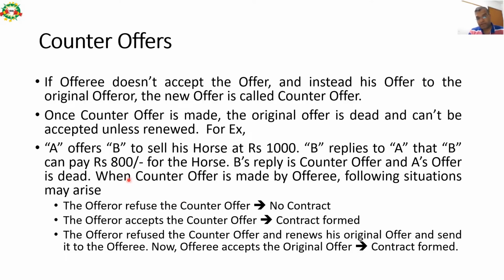So when Mr. A receives a counter offer of rupees 800 from Mr. B, Mr. A can refuse this 800 rupees counter offer and can give another offer of, say, 900 rupees to Mr. B. So if now Mr. B accepts the 900 rupees offer, then contract will be formed, otherwise contract will not be formed.